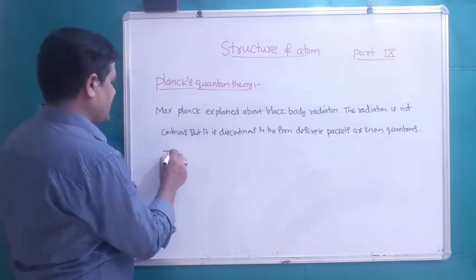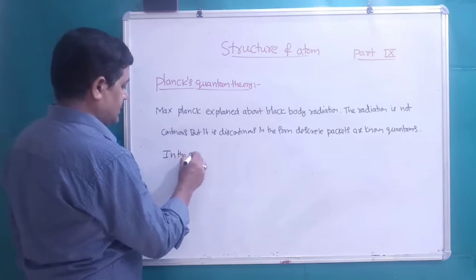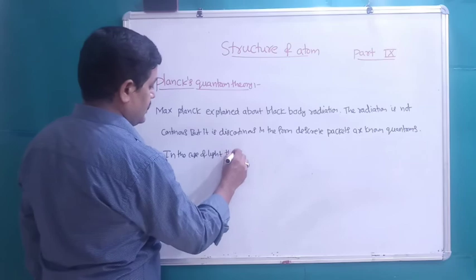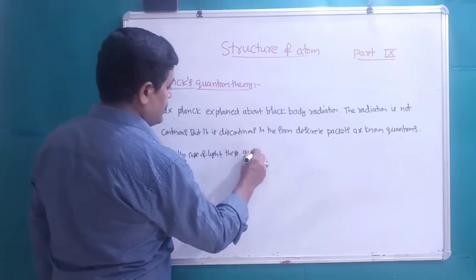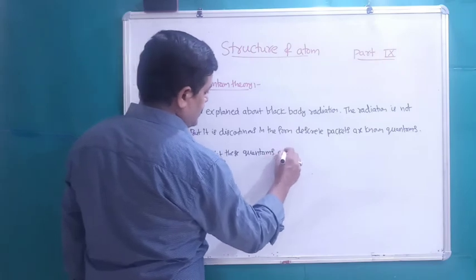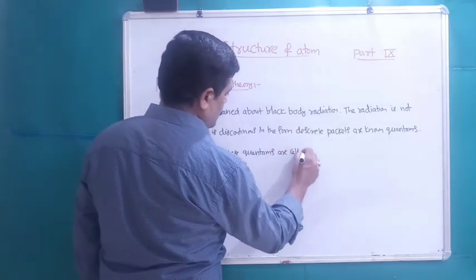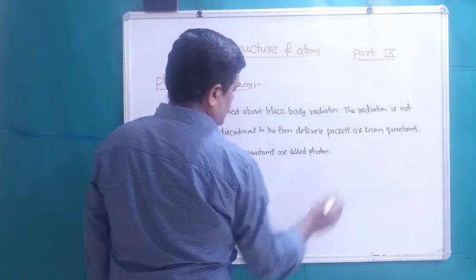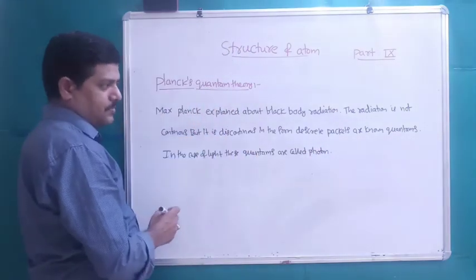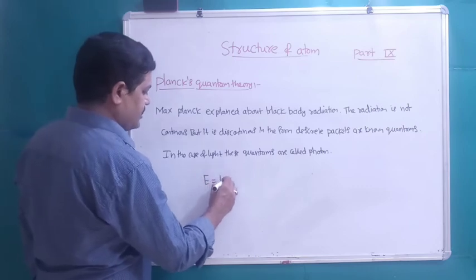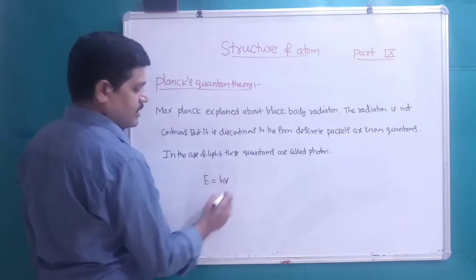In the case of light, these quanta are called photons. Energy of each photon is given by the formula E equals h nu.